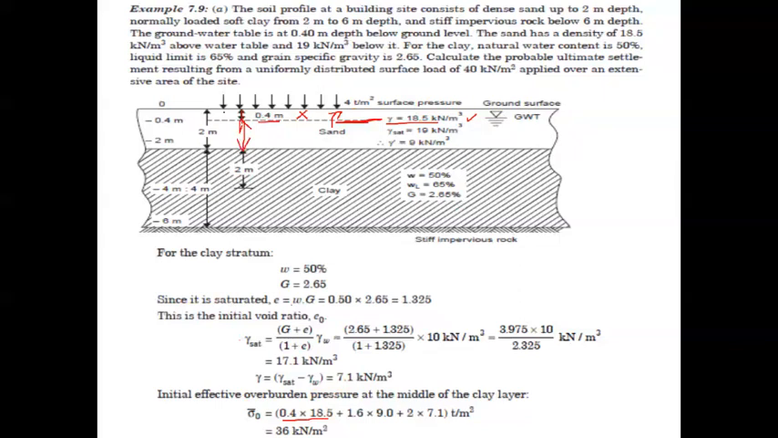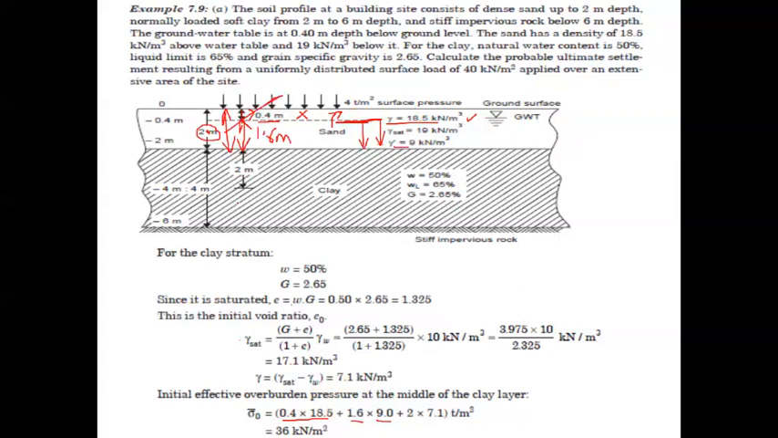So this is total 2 meter. 2 minus 0.4 is nothing but 1.6 meter. So what is written over here is 1.6 into 9. Since this portion is lying below the water table, we have to consider gamma dash. So gamma dash is nothing but 9 kilonewton per meter cube.